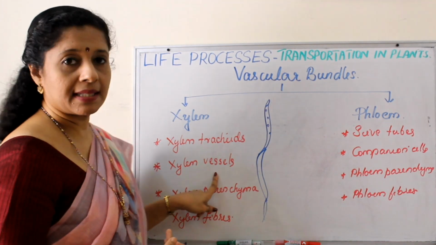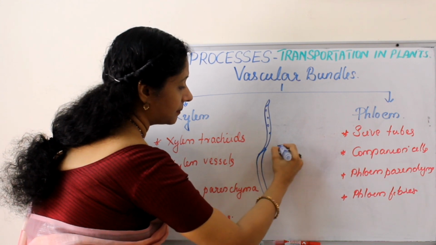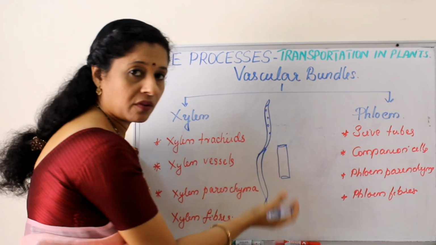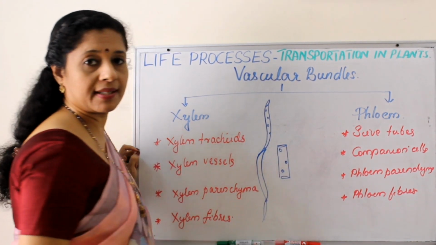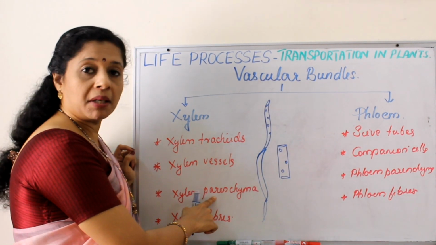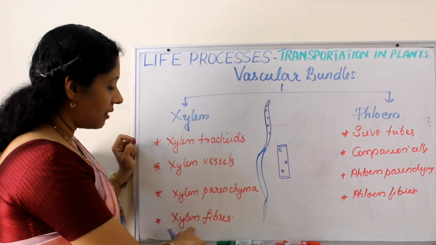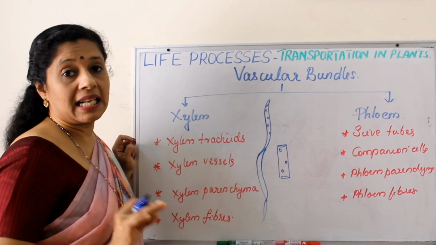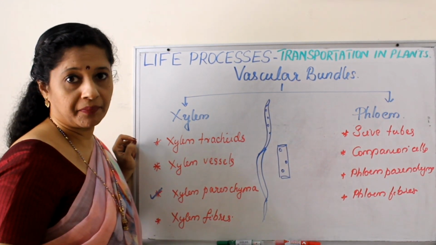But when it comes to vessels, they are like this, but they are cylindrical. So they don't have tapering ends. Both ends are open, of course, because transport should take place. So this is vessel. Whereas parenchyma are actually mainly for sideways conduction and storage. Fibers are mainly for support. So in xylem, most of the cells are dead. Only xylem parenchyma is living.